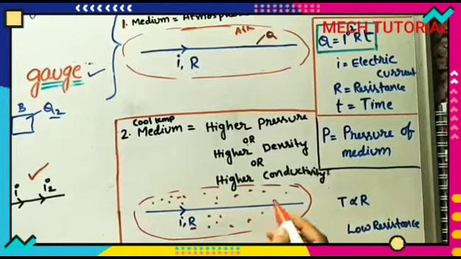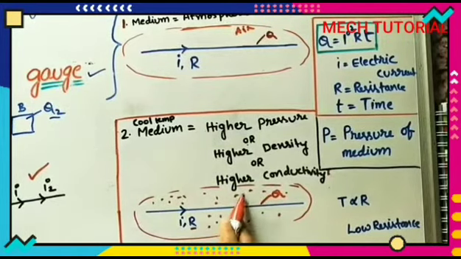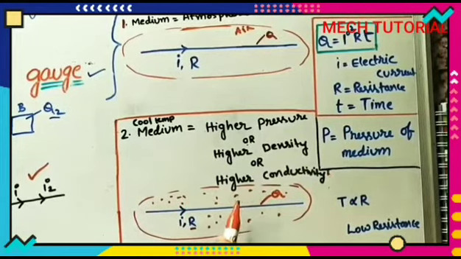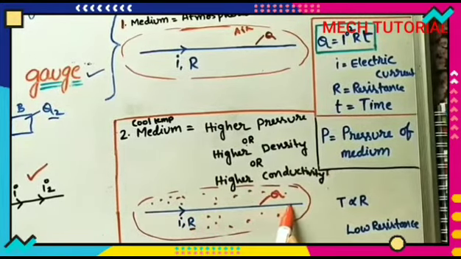In it also Q is generated. Some heat will be generated. This heat immediately goes into the atmosphere because it is already cool. Because of that, the temperature of this cable reduces immediately.